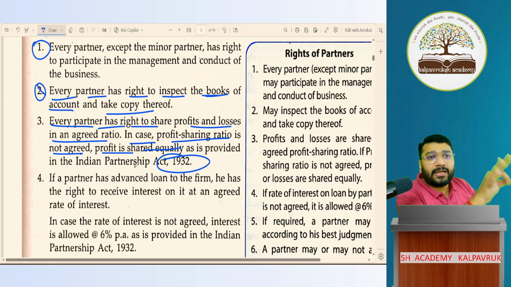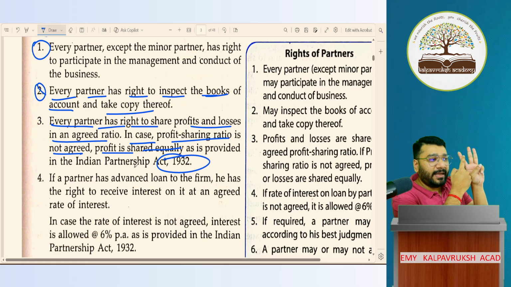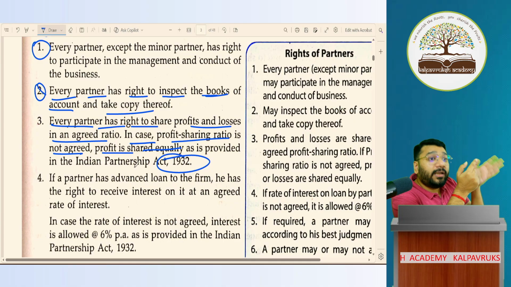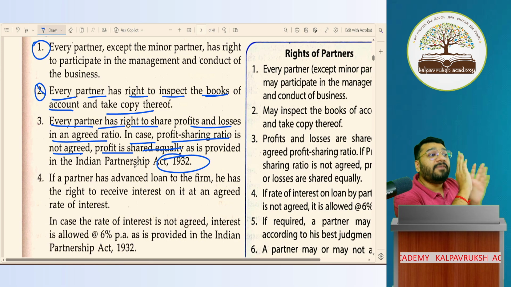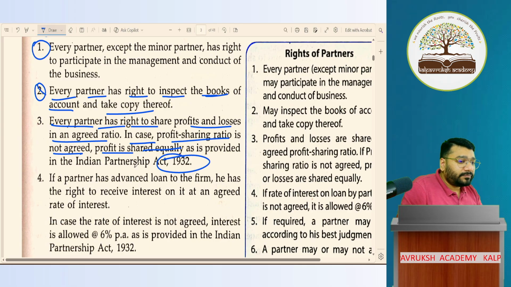In the partnership deed, you said that the profit sharing ratio is 3:2:1. A 3, B 2, C 1. So how much will A take? 3 only. That is his right. You can't go and tell him, no, take it equally. Whatever is agreed in the agreement, that you have to follow. If nothing is agreed, then the law says the profit sharing ratio is 1:1:1, which is equal. Leave point number 4. We'll discuss later.